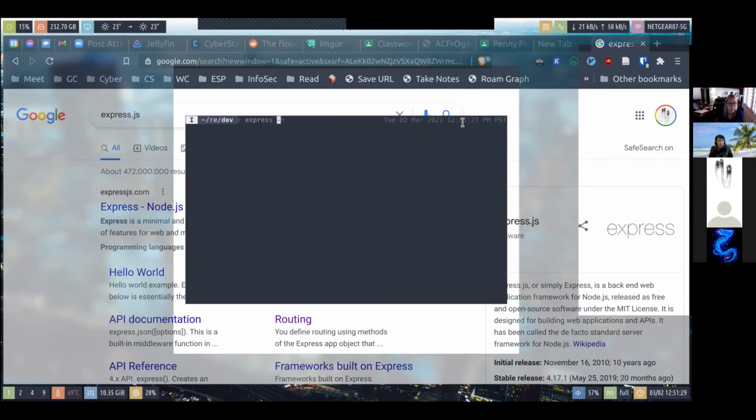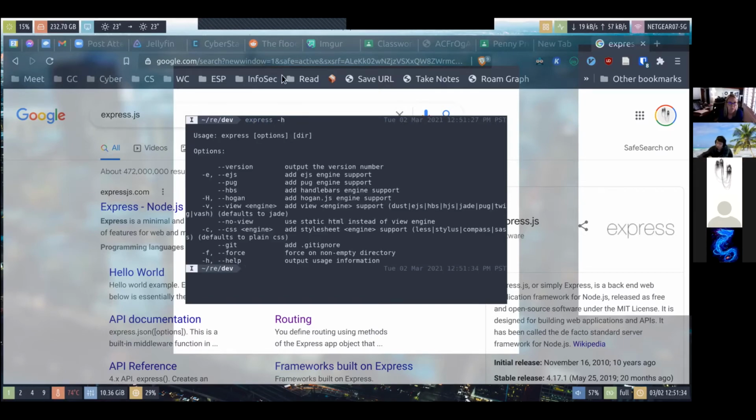So let's say you want to see what help options it has. -h stands for help. And so we can do express. Let's use EJS. It's a templating engine or a view engine. We'll explain that later, but let's just use EJS now. And then let's also add Git in case we upload it to GitHub. And let's call this website demo website.